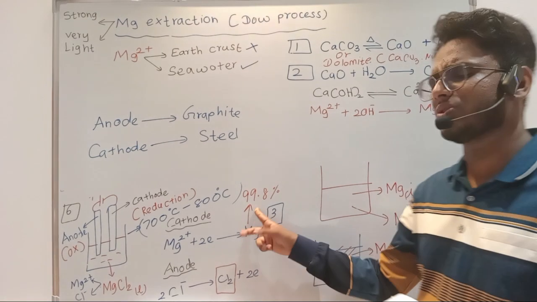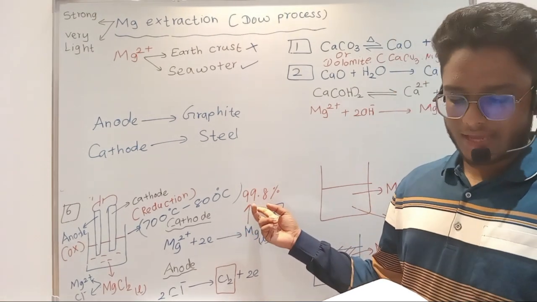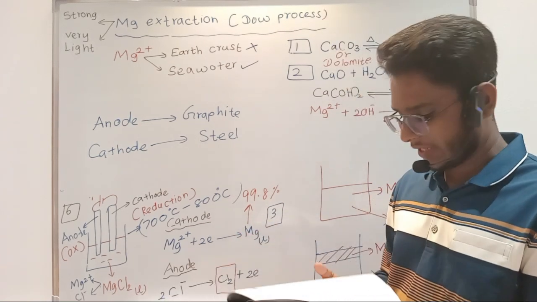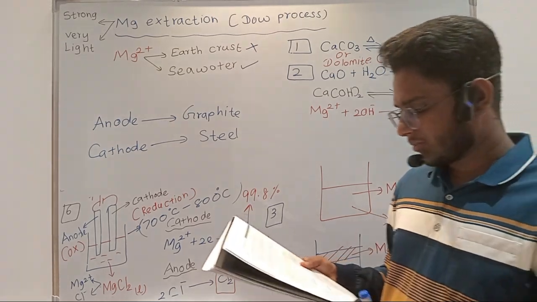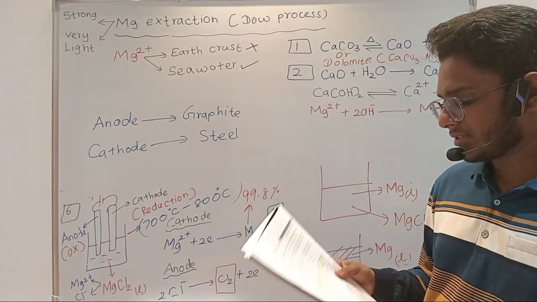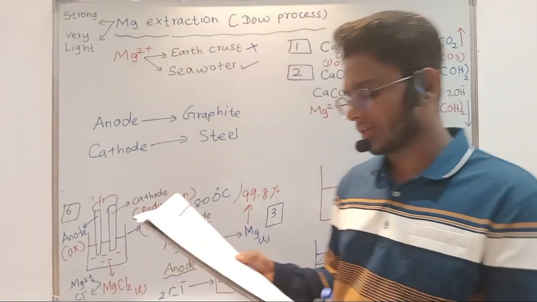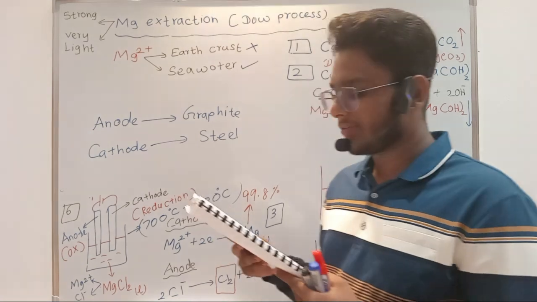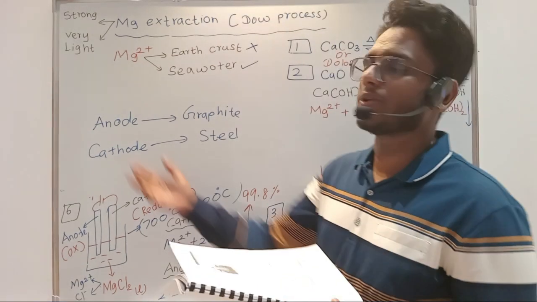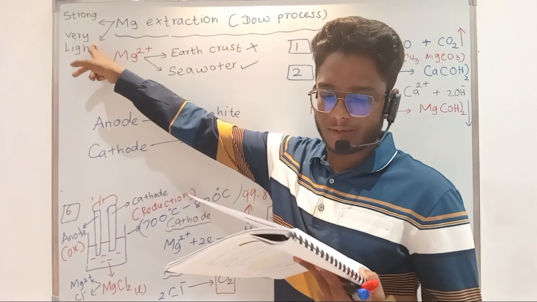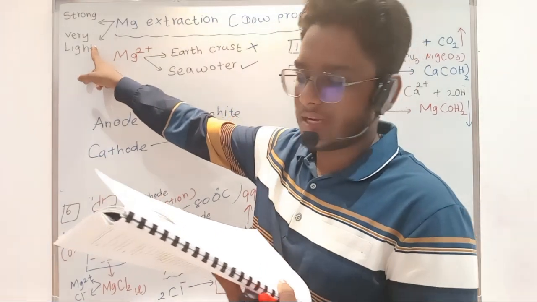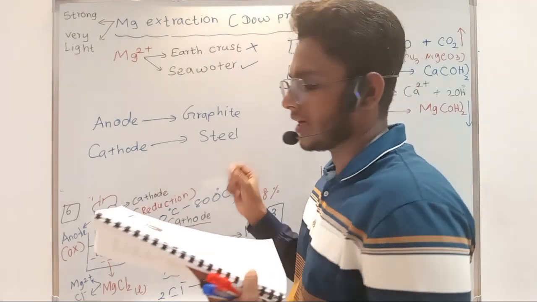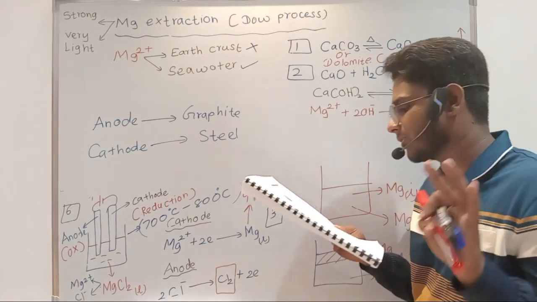They can ask in MCQs or essays also, okay. Highlight 99.8%. As the melting point of magnesium is about 650 degrees Celsius, it exists as a liquid at 700 degrees Celsius. And finally, strong and lightweight metals are required for aircraft and vehicles. For aircraft and vehicles you need strong and very light metals, so magnesium metal is very important for production of alloys with these properties. Highlight both sentences. That is the use of magnesium.